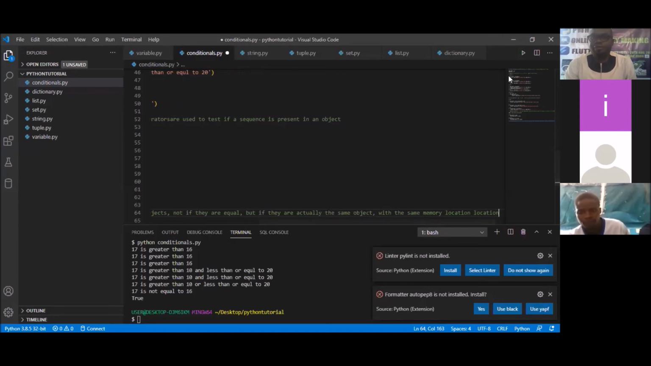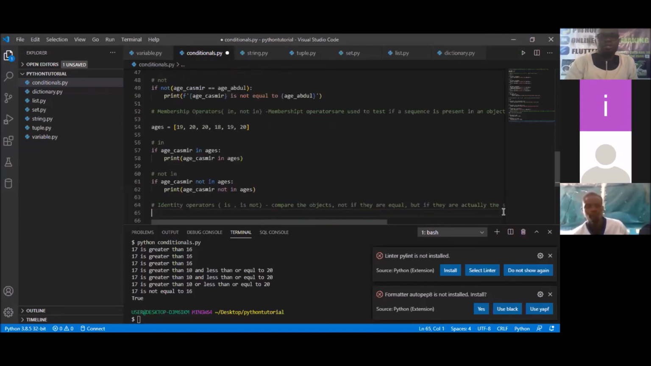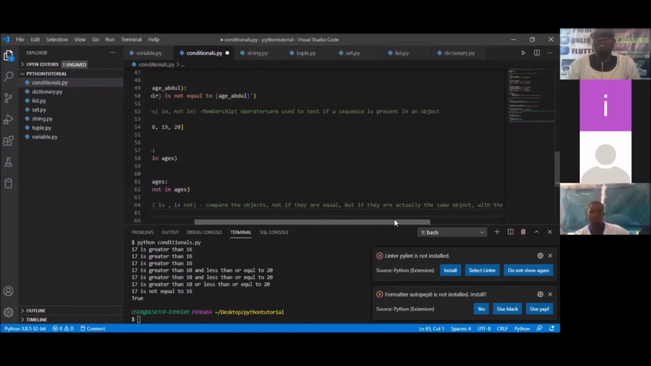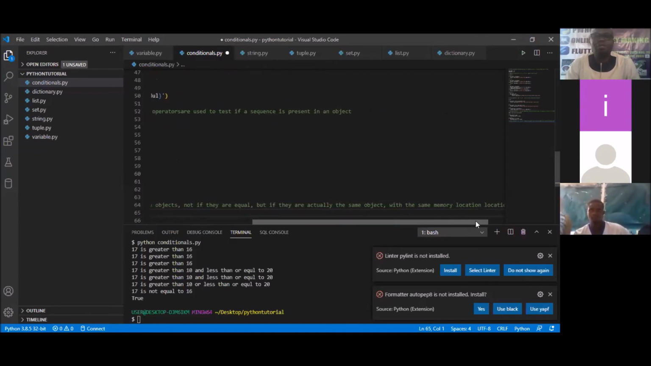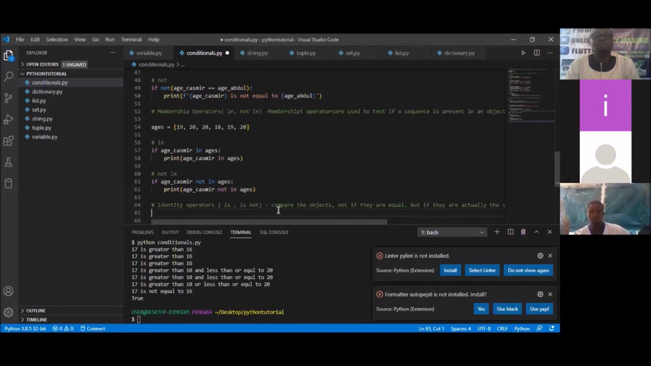I'm gonna lift this to the other side so that you can see what I wrote. So this is what I have: the identity operators, is or not is, are used to compare the objects, not if they are equal. We are not comparing whether they are equal. If you want to compare whether they are equal, what kind of operator will you use? Comparison operators, isn't it? But this time around, we are comparing if they are actually the same object with the same memory location. That's what we're checking.